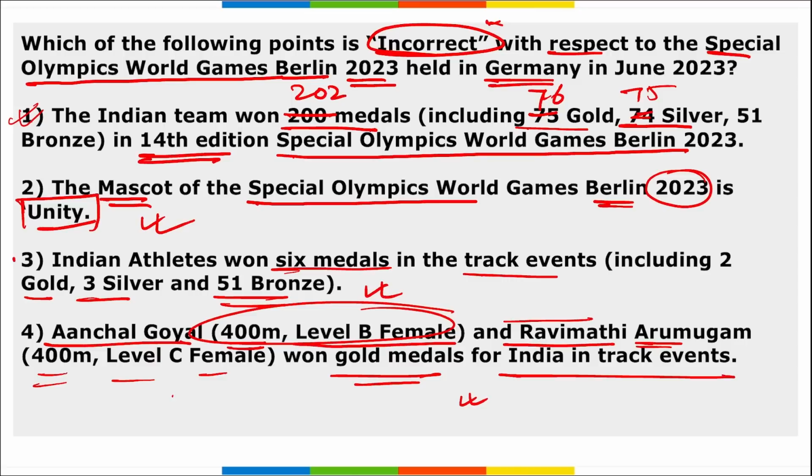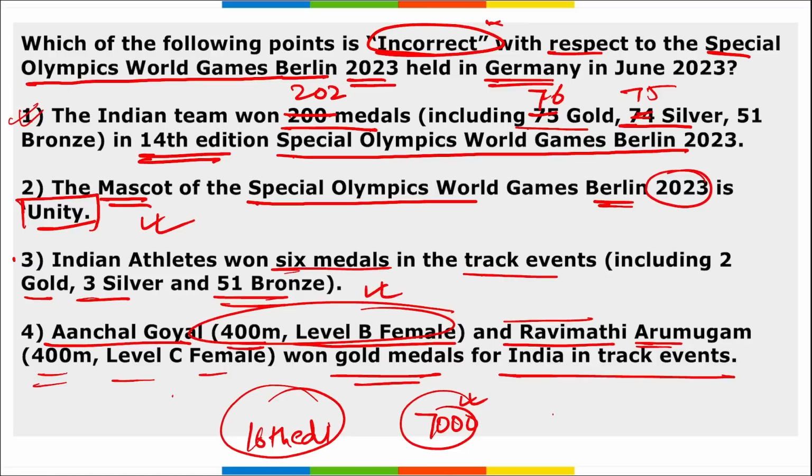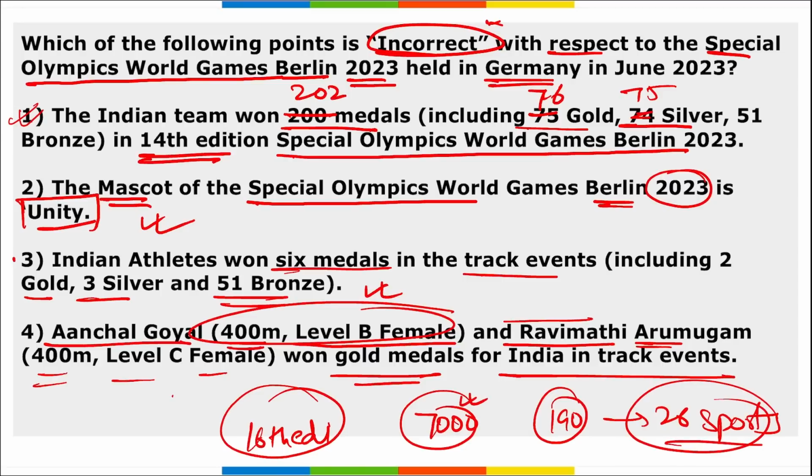And this event was between 17th to 25th of June 2023, and it was the 16th edition of these Special Olympic Games that was in Berlin, and this saw a participation of more than 7,000 athletes from around 190 countries competing in 26 sports, right? So this data is also important. How many sports were there? 26. And the mascot here is Unity, right? Unity. And this represents emotion as the athletes feel about the world games, that is joy, togetherness, pride and excitement, right?